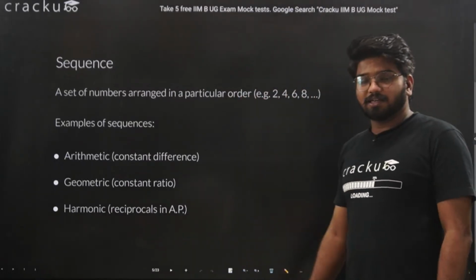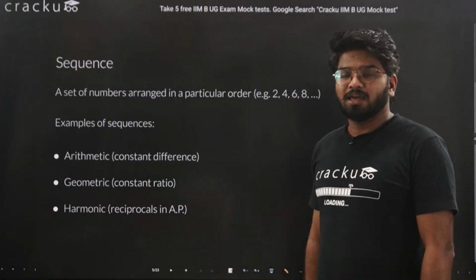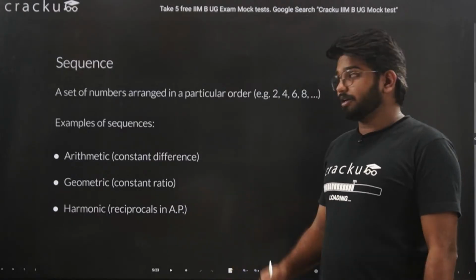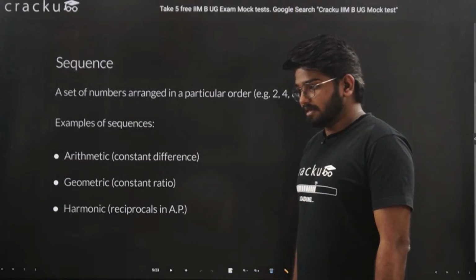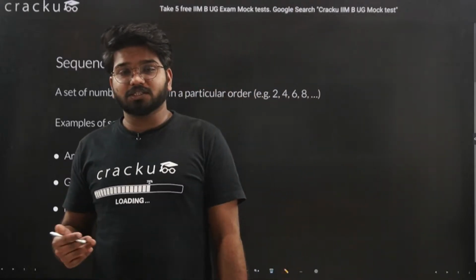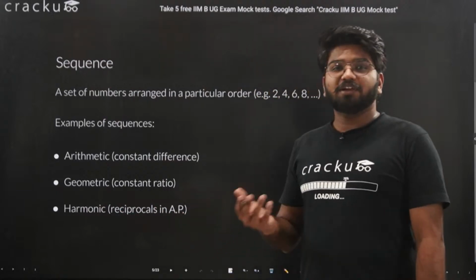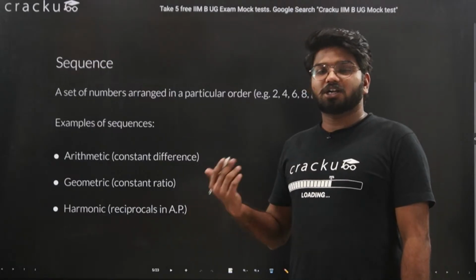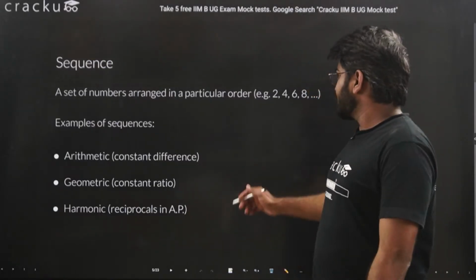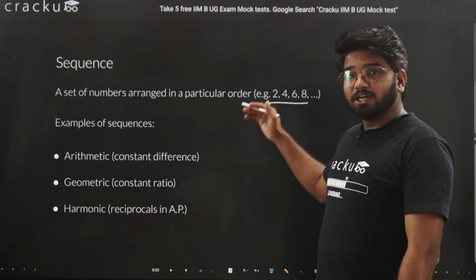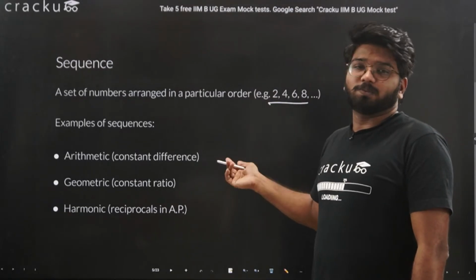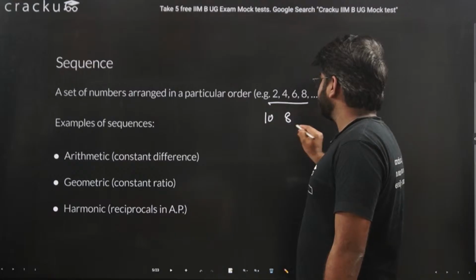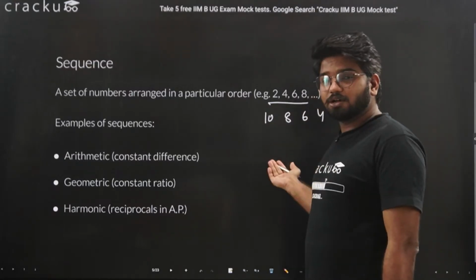Now, I hope that you understand the concept of series or sequence. Basically, a sequence is anything which is in a particular order. The order can be addition or subtraction, or multiplication or division between any 2 consecutive terms. Whenever the 2 consecutive terms are in a particular order, we call it a sequence. For example, in this very basic sequence, every term is increasing by 2. You can do the reverse also. We can have, let's say, 10, 8, 6, 4. Again, this is also a sequence.